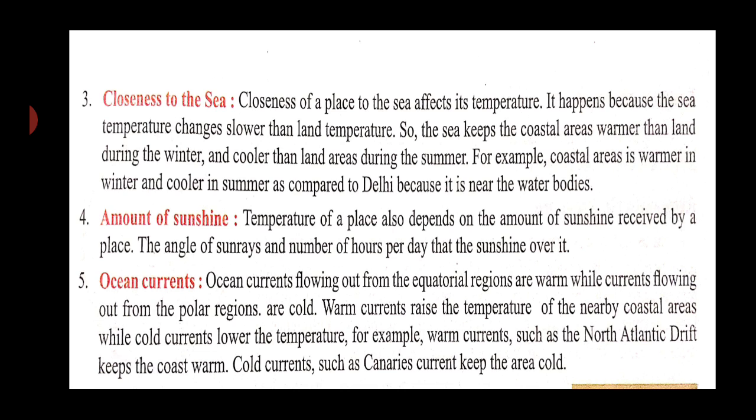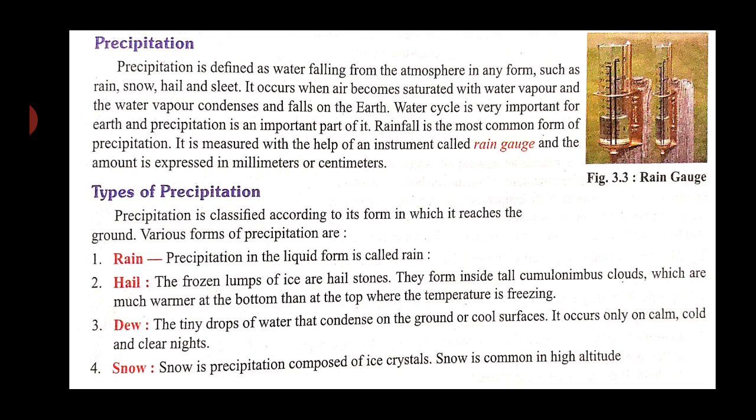Warm currents raise the temperature of the nearby coastal areas, while cold currents lower the temperature. For example, warm currents such as the North Atlantic Drift keep the coast warm. Cold currents such as the Canaries keep the area cool. Now let's see the next heading, precipitation. What is precipitation? Precipitation is defined as water falling from the atmosphere in any form. Now what are these forms? Rain, snow, hail, and sleet.